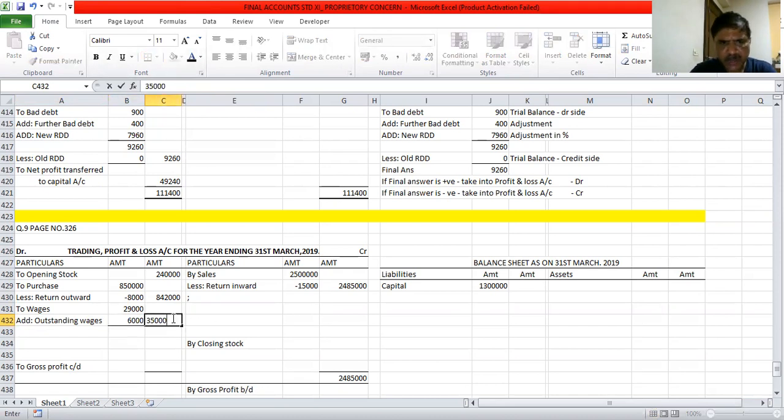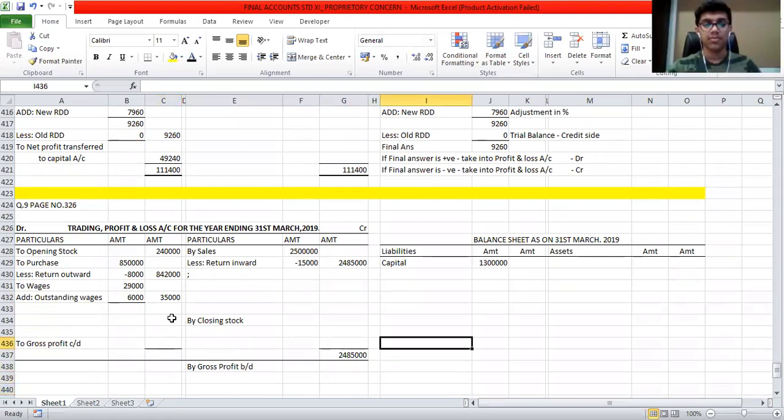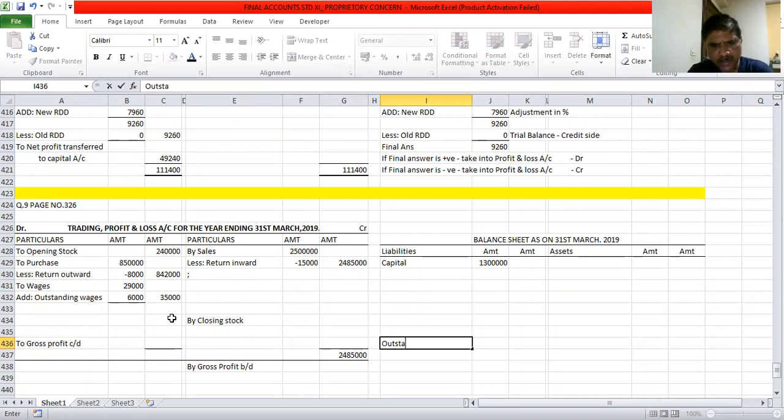Every adjustment will have two effects. The second effect, the outstanding, should go to the liability side. Outstanding wages, amount given is 6,000.